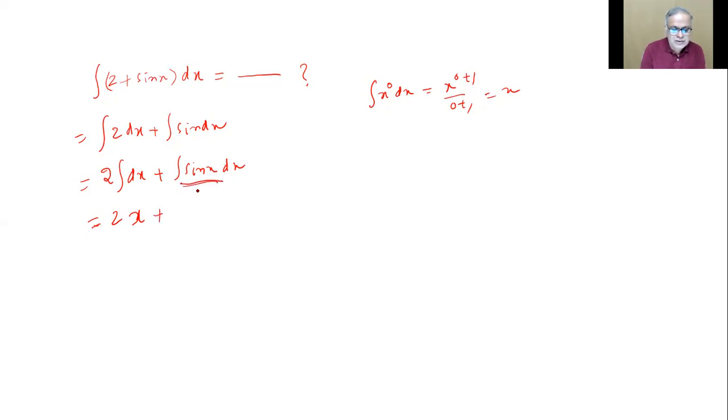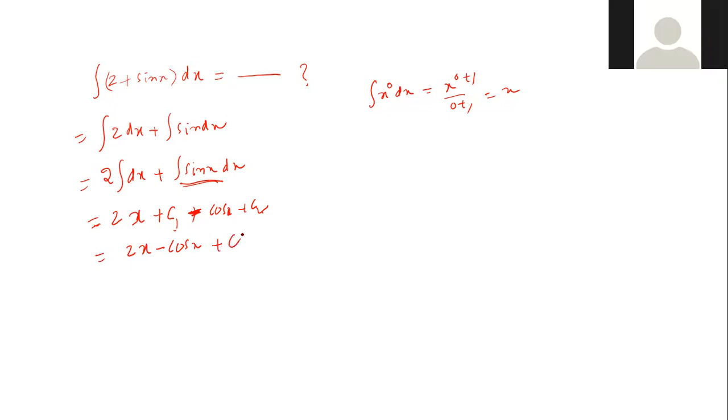Integral sin x dx. You want to add c1, you add plus integral sin x dx, which is minus cos x plus some c2. But c1 plus c2 will be one more constant, so we need not write too many constants. Okay, right. So this is another question. I'll keep on giving things like this. Get used to the whole thing.